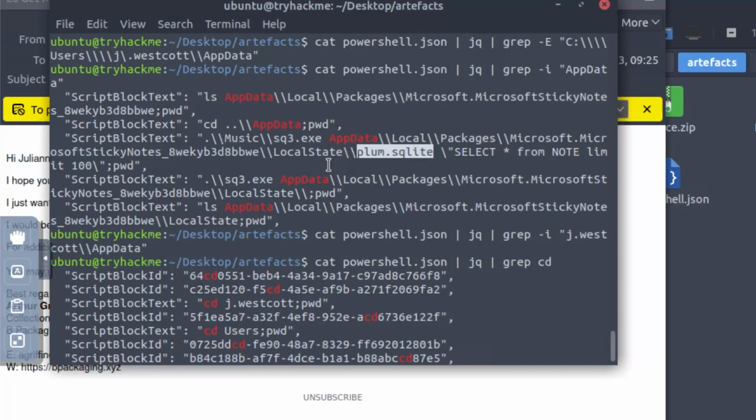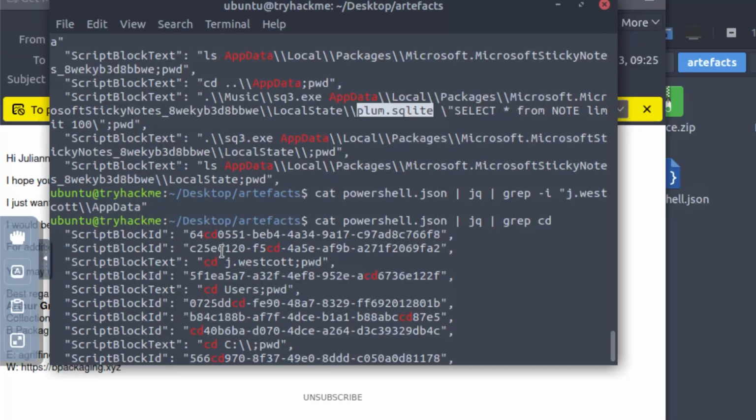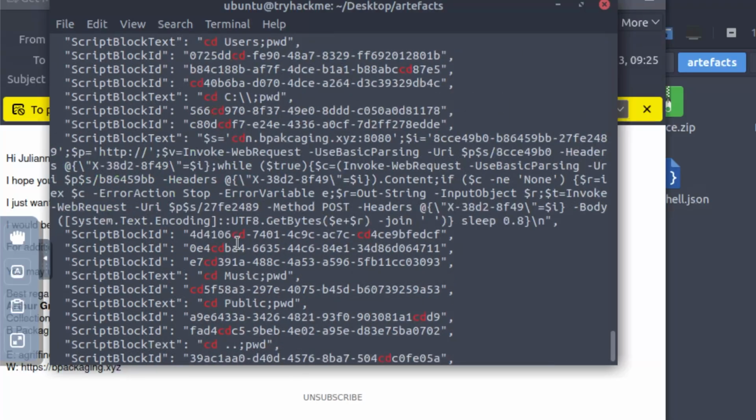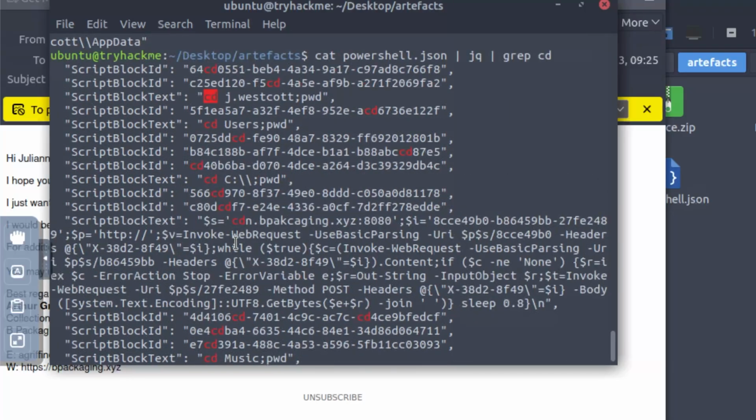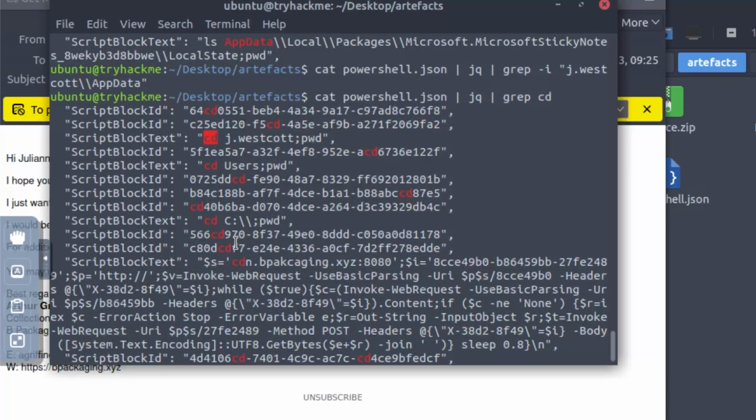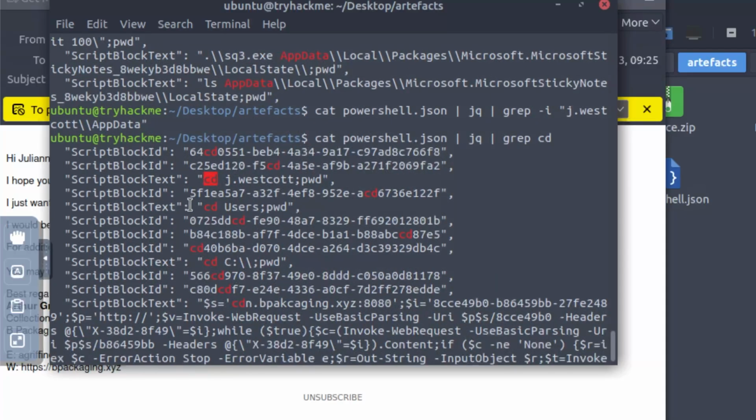The thing that we need to find is the full path, including C, backslash, etc. And so they give us as a hint to look for anything that has to do with CD. And obviously there's a bunch of script block IDs that give us this information. And then there's a few different pieces of information that have to do with the script block text attribute. And then so we have the CD to the users.